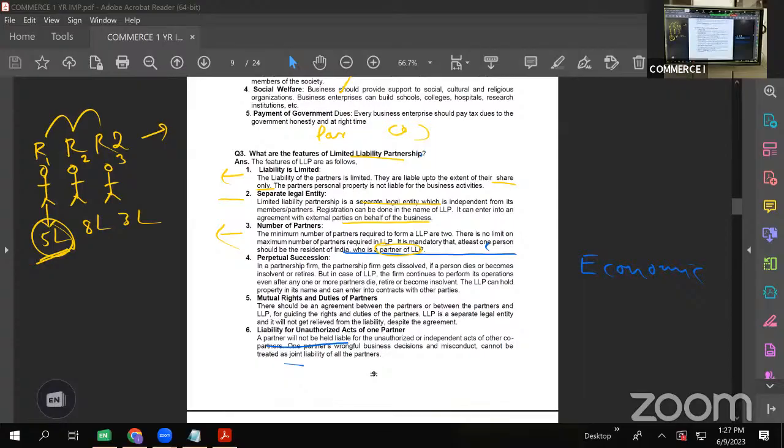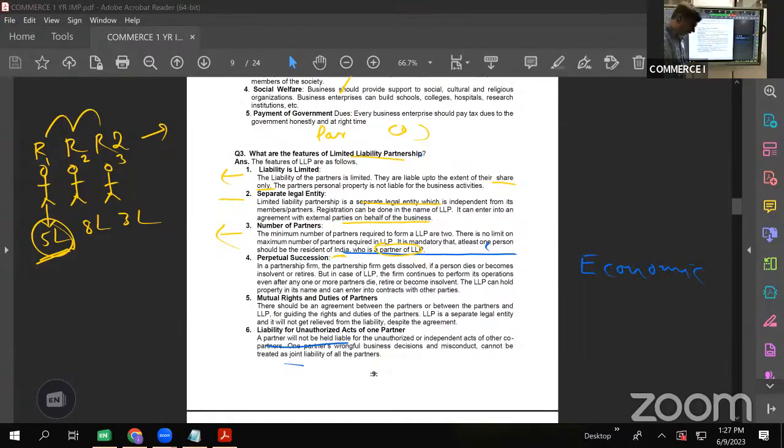It is mandatory that at least one person should be a resident of India. We don't need an elaboration on this point, but resident and citizenship are different. Residential status and citizenship are two different things. When I said resident, I don't mean citizenship. For you, it is enough to know that he should be a resident of India.